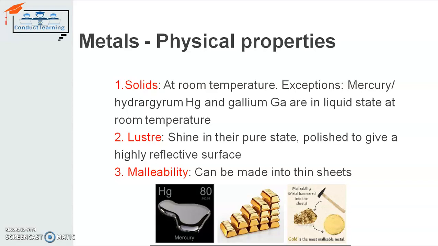Malleability. Malleability means the metal can be converted into thin sheets. If you beat a metal, you can convert that metal into a sheet. So they have the property of malleability. You can convert a simple solid piece of a metal into a thin sheet, right?